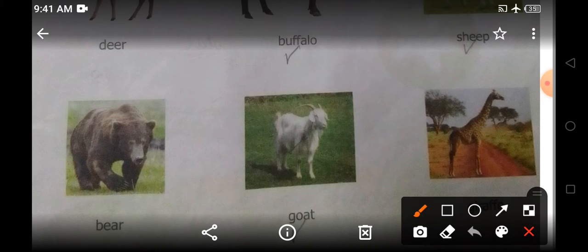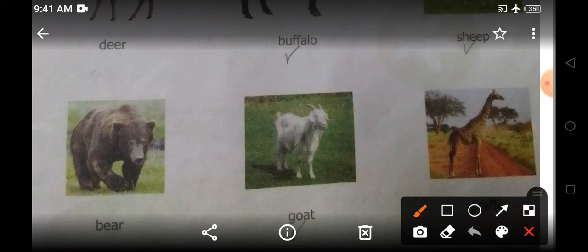The first picture is of bear. Now is bear a domestic animal? Do we keep bear as a pet? No, we do not keep bear as a pet. Where does bear live? In farm or in jungle? Yes, bear lives in a jungle. So this animal is not a domestic animal. It is a wild animal. So we will not circle the bear.